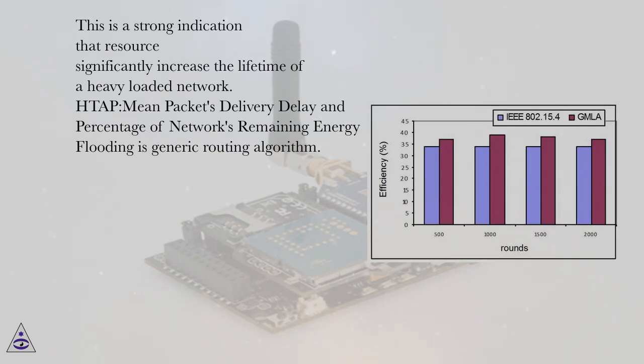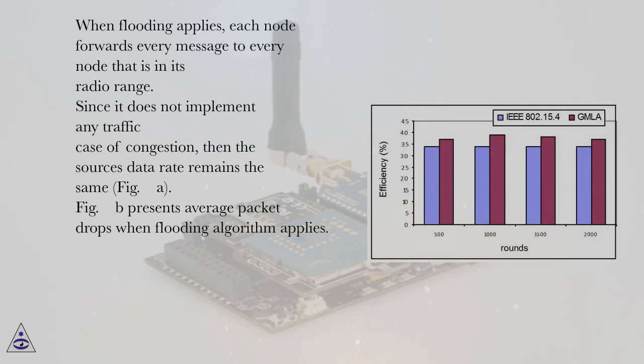TAP mean packets delivery delay and percentage of network's remaining energy. Flooding is a generic routing algorithm. When flooding applies, each node forwards every message to every node that is in its radio range. Since it does not implement any traffic control functionality in case of congestion, the source's data rate remains the same, Figure A. Figure B presents average packet drops when flooding algorithm applies.